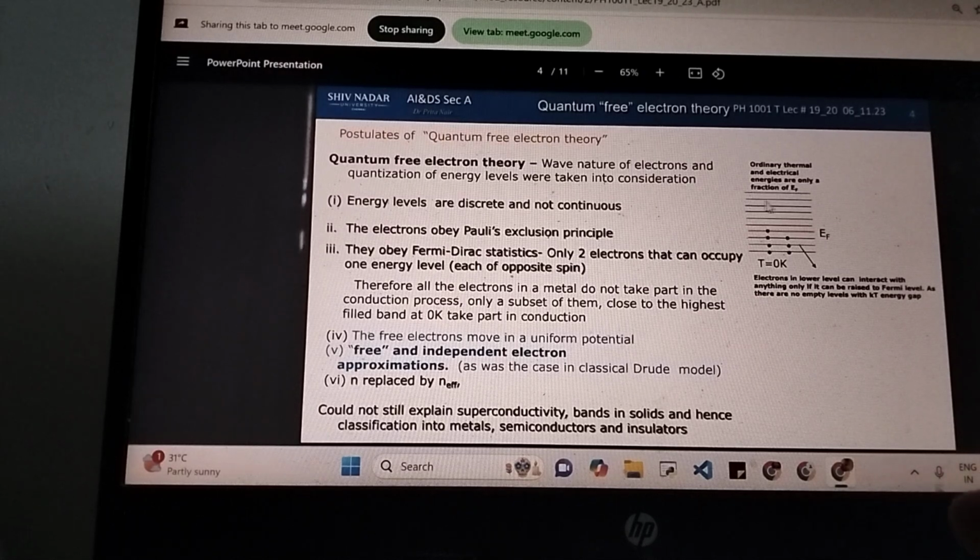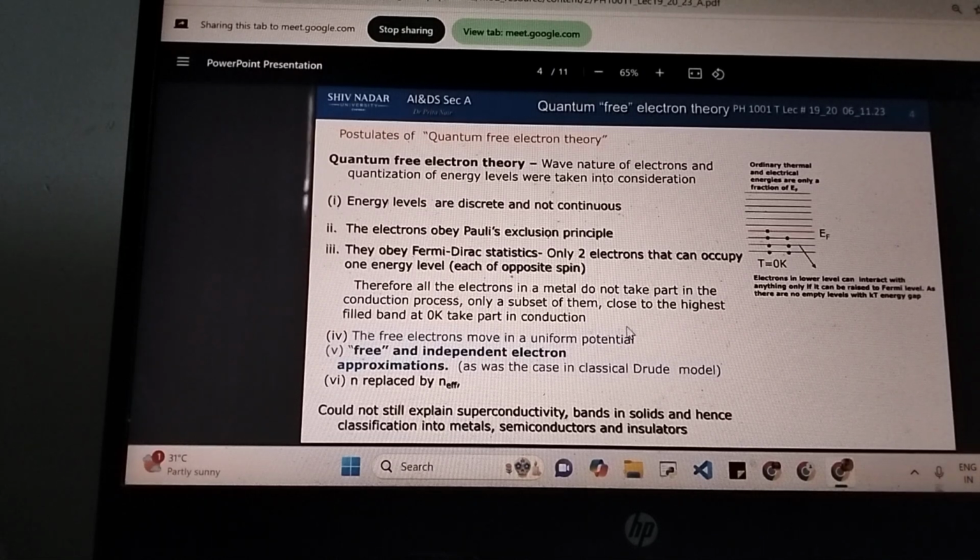The classical theory assumed that all 7 will get excited and gain energy at once, but the quantum free electron theory says the electron in the highest level, this one, gets excited first, it moves to the subsequent level. Then if there is still some heat energy left, these two will get excited and they'll move up. If there is still more energy left, then these two will get excited and move up. So only a subset of them close to the highest band will take part in conduction.